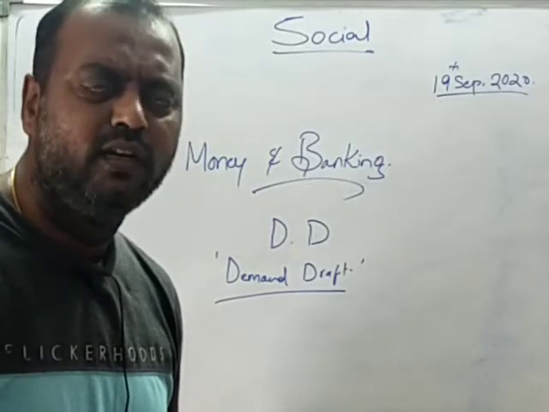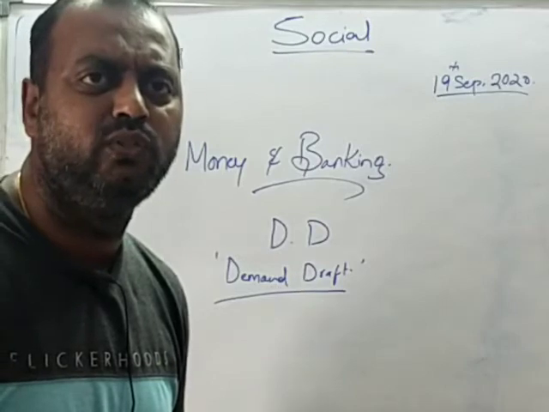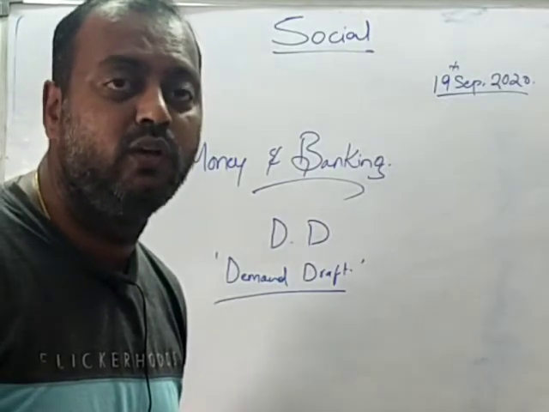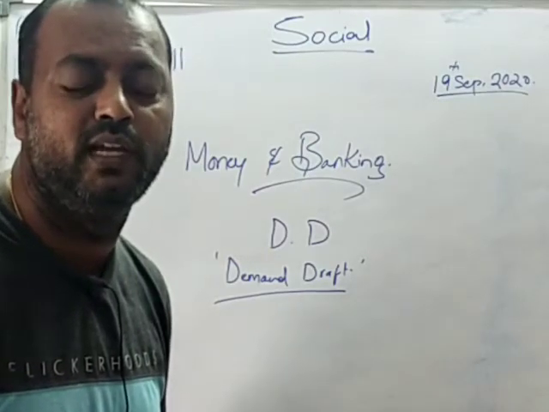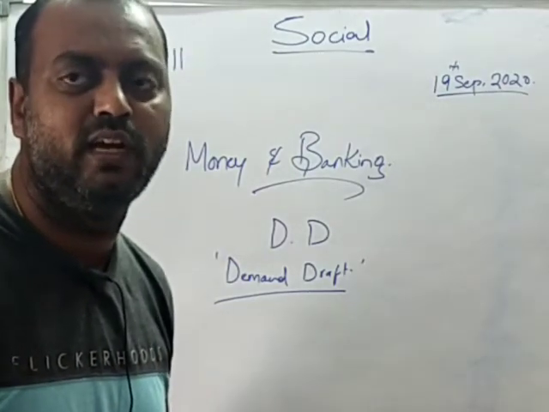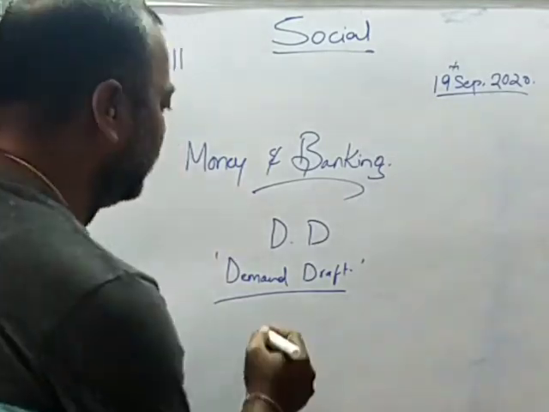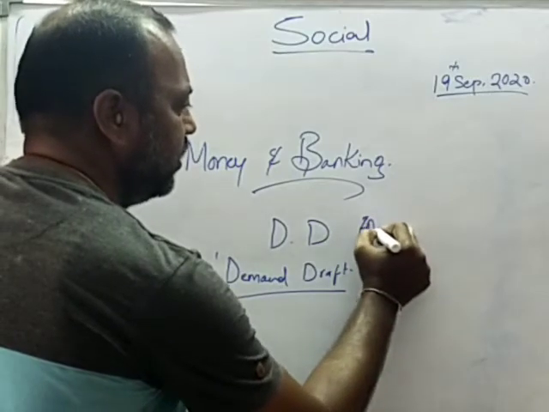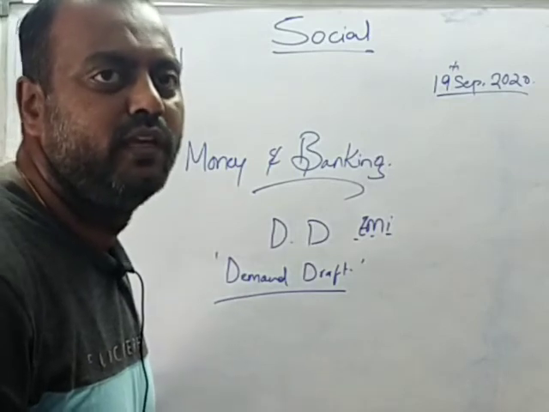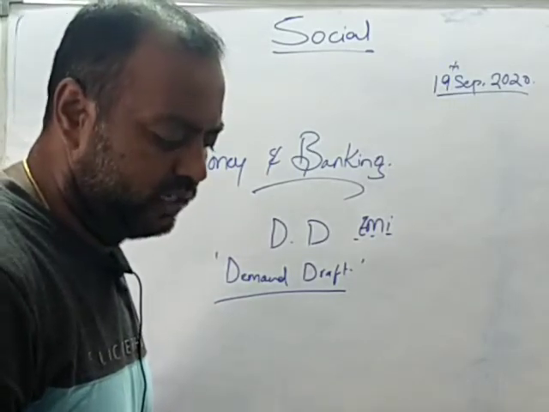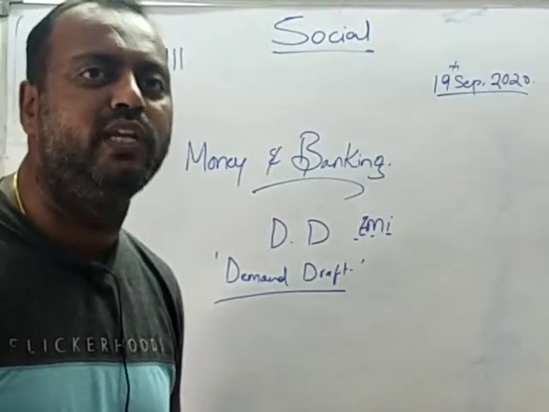Apart from that, these days many banks are providing loans for the purchase of houses, furniture, two-wheelers and four-wheelers. They are extending vehicle loans, housing loans and educational loans. You need to pay that amount in the form of EMI, children. EMI means equated monthly installment. So you need to repay that amount in EMIs.